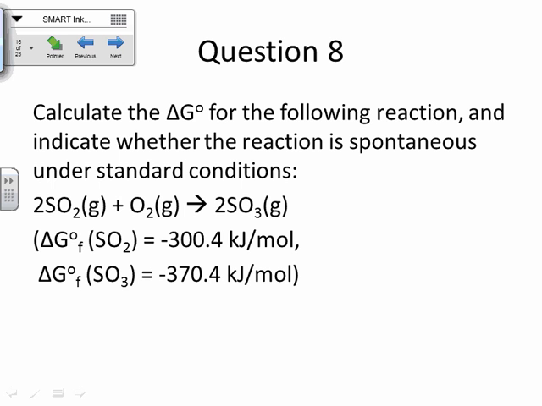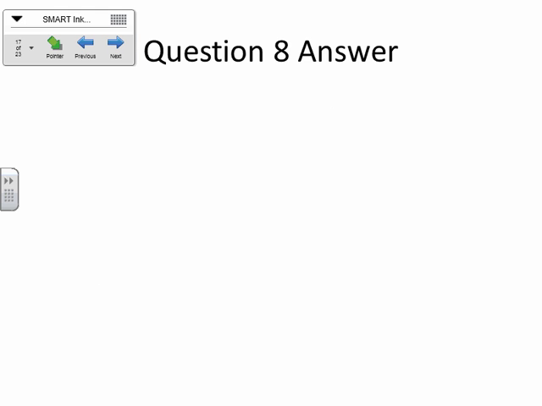You're going to solve this problem very similar to the way you solve a delta H of formation problem, okay? And the thing you have to remember here also is that the delta G of formation for any element in its natural state is also 0, just like the delta H of formation. So you don't need the O2 data for this one, okay? Alright, so we're just going to do products minus reactants here, okay? So the product is the SO3, negative 370.4.